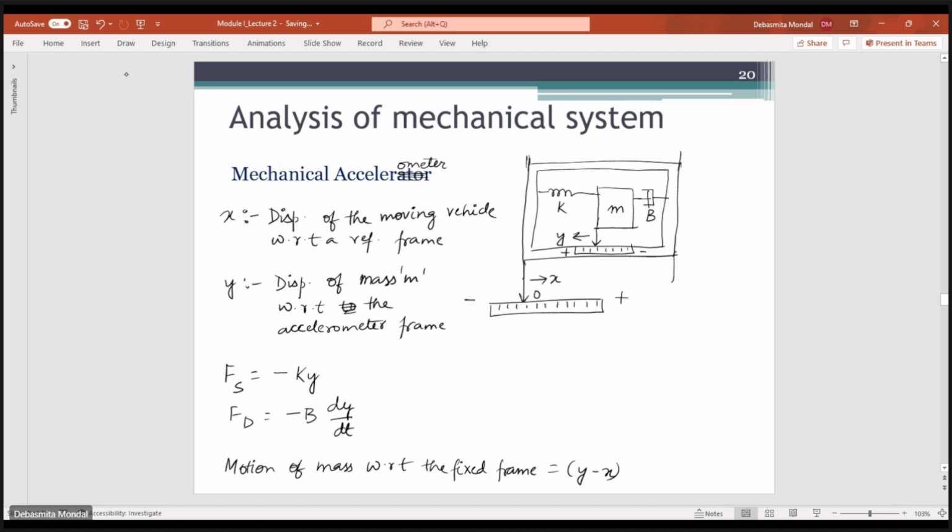So then finally you can write the force equation.